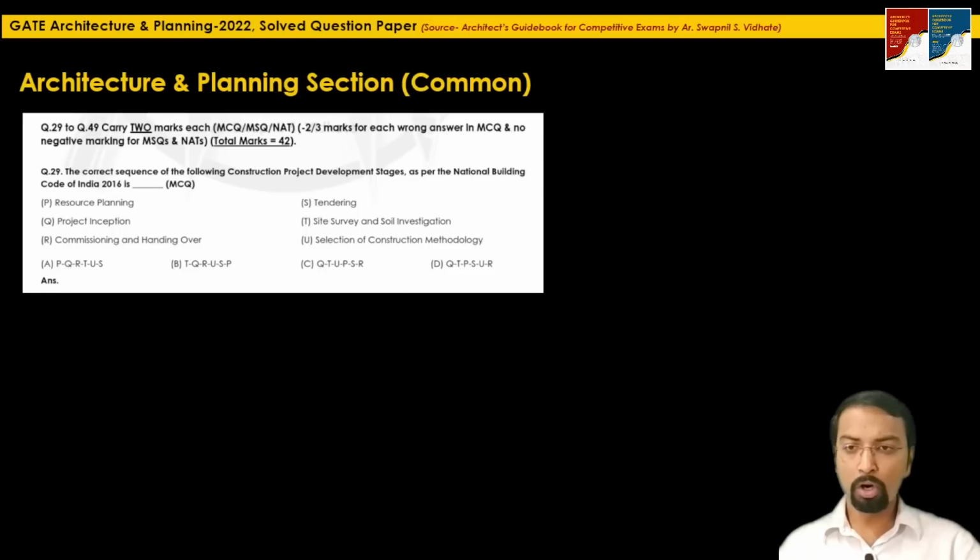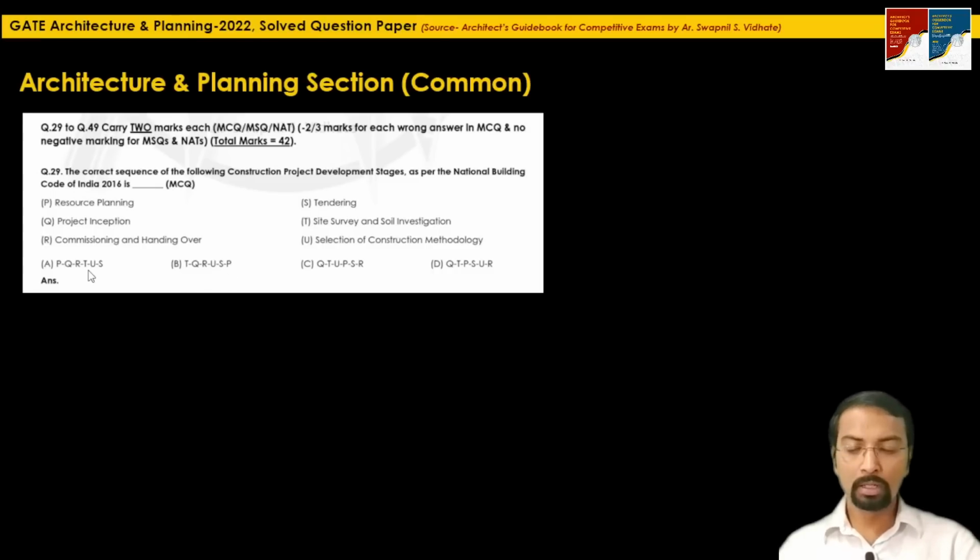If you carefully observe the 4 options here, the first one is ending with S, that means it is ending with tendering, and the second one, option B, is ending with P, that is resource planning.